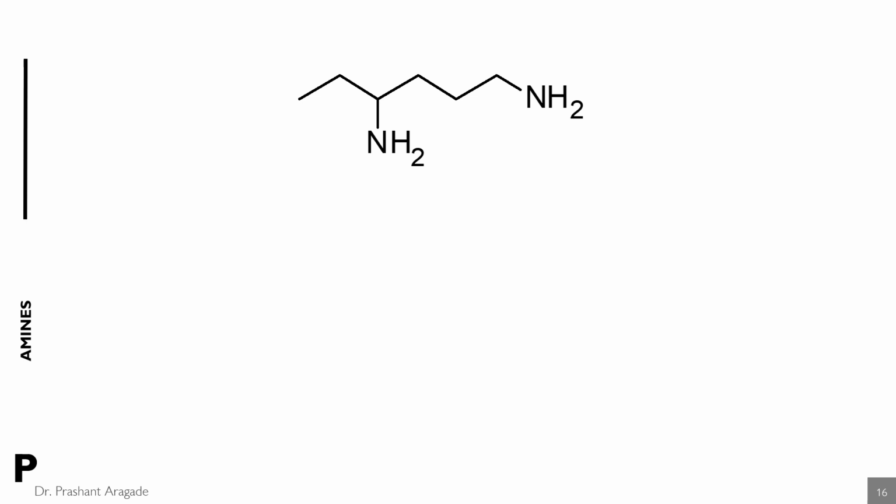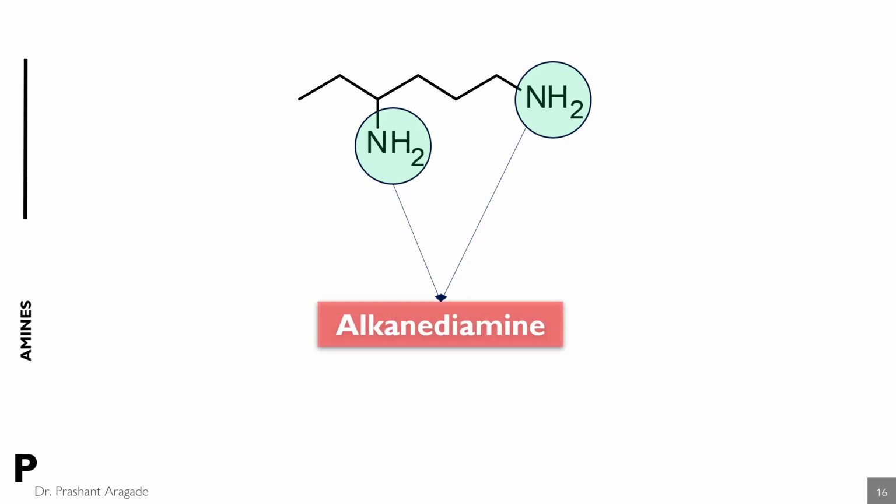Now here is another example containing two amine functional groups. So whenever two amine functional groups are present, that compound is named as an alkane diamine. So the di prefix is used to indicate that the amine group is present two times.